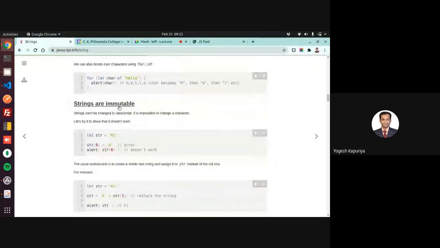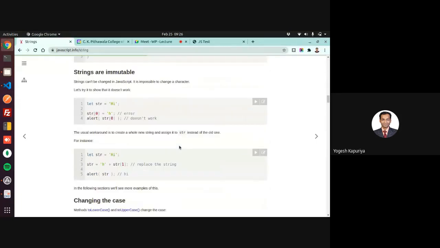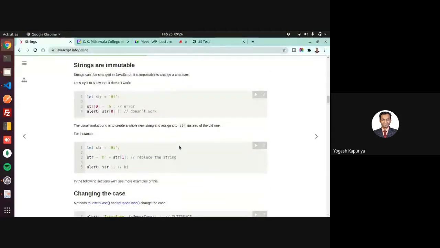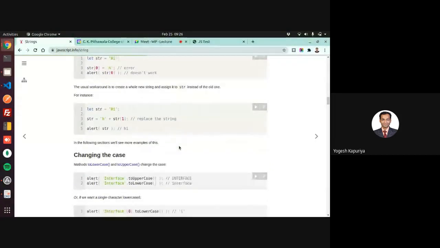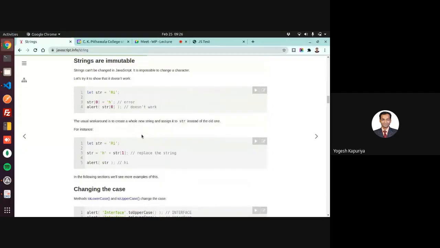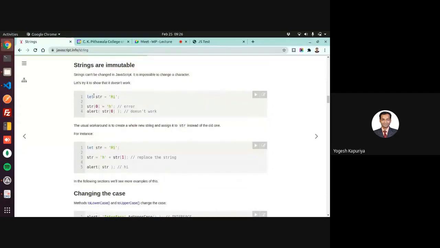Strings are immutable. That means, see this, you cannot change a string by changing a character. It is impossible to change a character, right? So let's say this string is equal to hi, and then you are trying to change the first character of the string to h. It will not work.